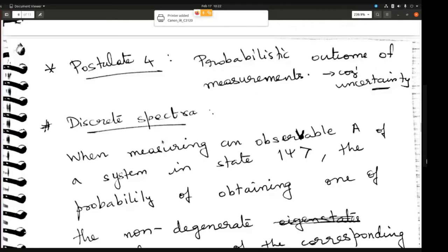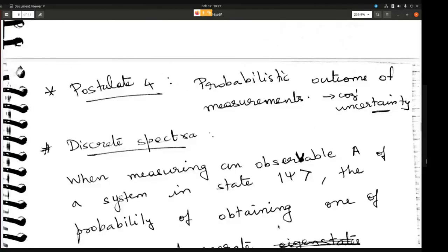If you perform the experiment multiple times, just like if you roll a dice multiple times, you will finally see that you get 1 by sixth of the time, 2 also 1 by sixth of the time, 3 also 1 by sixth of the time, right? Similarly, if you carry out the experiment multiple times, you will see a probability distribution. But if you carry out the experiment one time, you are going to see only one particular measurement, which means you will see the state of the system in one of the eigenstates and the measurement will be one of the eigenvalues.